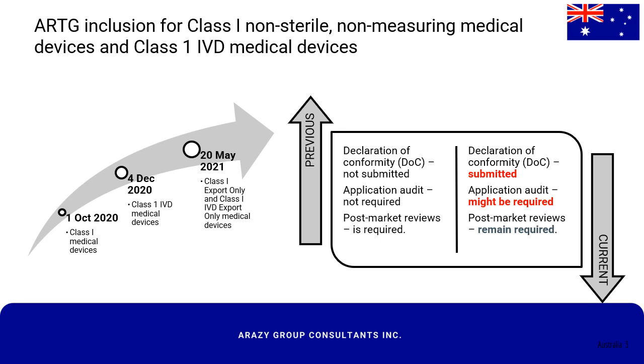Under this new scheme, devices that were automatically included in ARTG and exempted from application audit and assessment may now be subject to non-mandatory audit if the TGA is not satisfied with the requirements for inclusion. But if the TGA is satisfied with all the requirements for inclusion in the ARTG, the TGA will include the device in the ARTG within 4 business days of receiving the application. However, the post-market reviews for devices under this scope of change will still be required in accordance with the existing process.